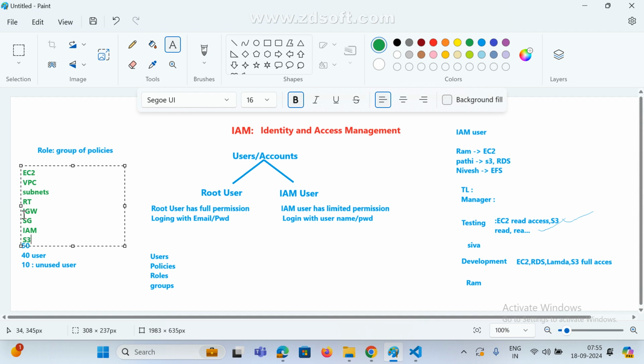In interviews and in real time, we mostly use it. So next class we'll see what S3 is, how to create S3 buckets, how to upload your data, and how to download your data. There are some restrictions and many other things available here, and we are going to see those.